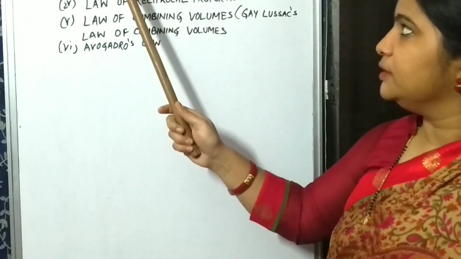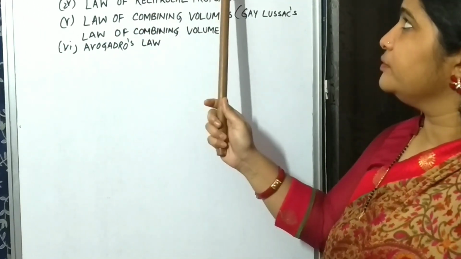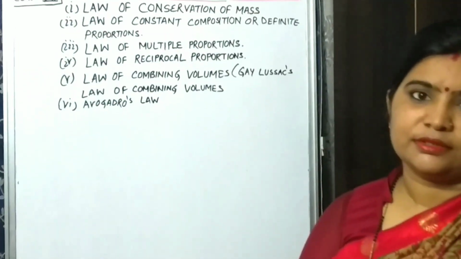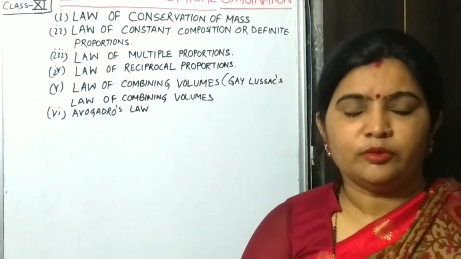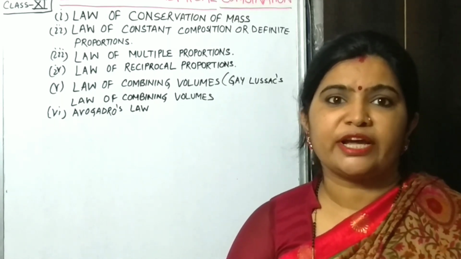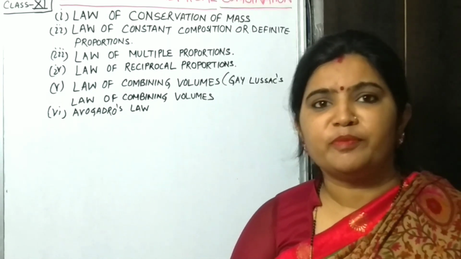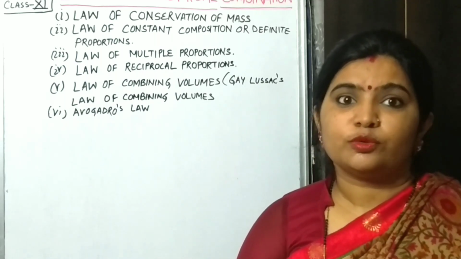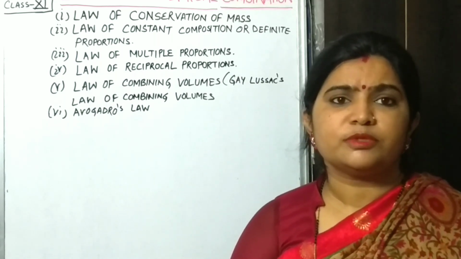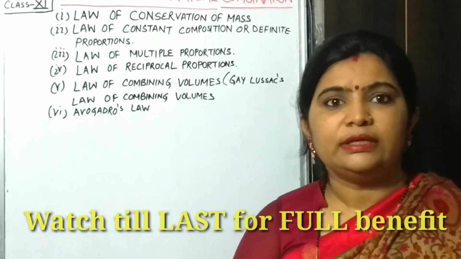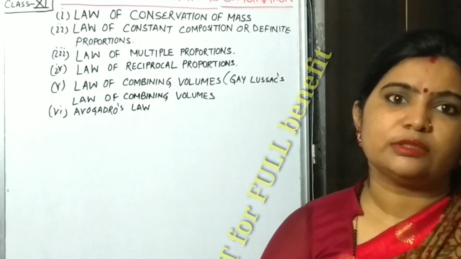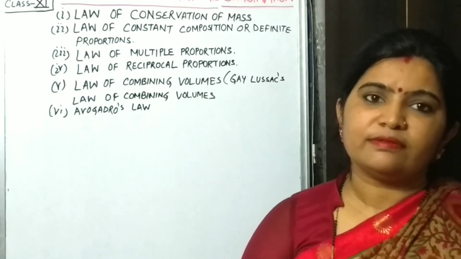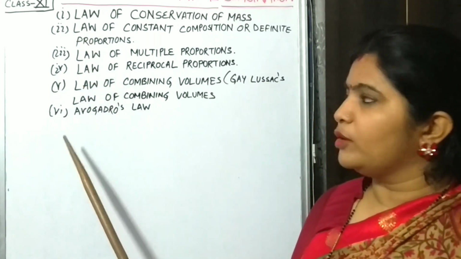Today we will study the topic laws of chemical combinations. During the 17th century, many chemists were trying to find out how compounds are formed. On the basis of their observations, they drew different laws and hypotheses. On the basis of these, today we will discuss 6 laws.